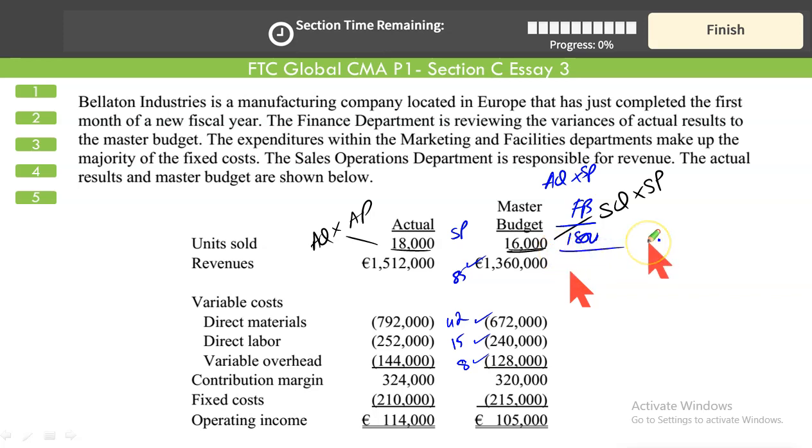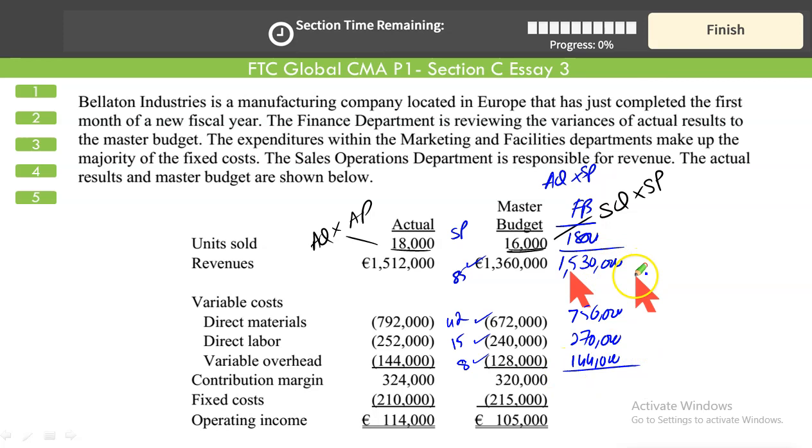So let's do it. Standard selling price was 85. Actual units sold was 18,000. So your revenue flexed is 1,530,000. 18,000 units produced, each costing $42 for material, $756,000. Right? $15 for labor. 15 multiplied by 18,000, it's 270,000. For variable overheads, 8 multiplied by 18,000, it's 144,000.